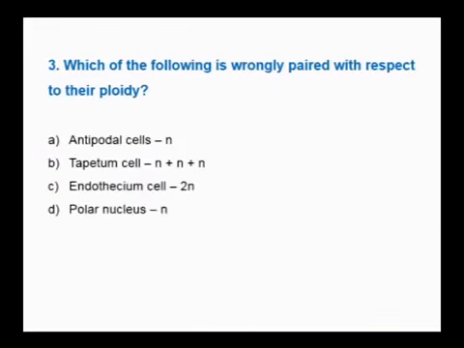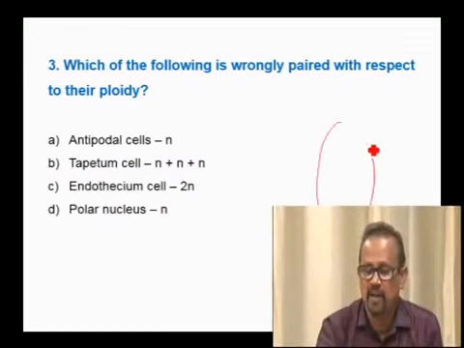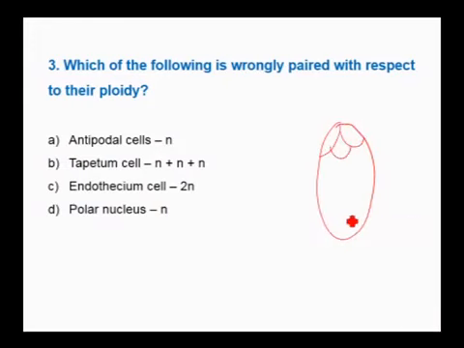Next question. Which of the following is wrongly paired with respect to ploidy? Antipodal cells. Antipodal cells are the cells found in the embryo sac, just opposite to the egg apparatus having the egg cell, and egg cells are always associated with synergids. In the center, there are 2 polar nuclei. All are haploid cells. So, antipodal cells are haploid, correct. Tapetal cell is a part of the sporophyte. Therefore, it exhibits endopolyploidy, so it should be 2n plus 2n plus 2n as I have shown in the previous slide. Then endothecium cells are diploid, correct.